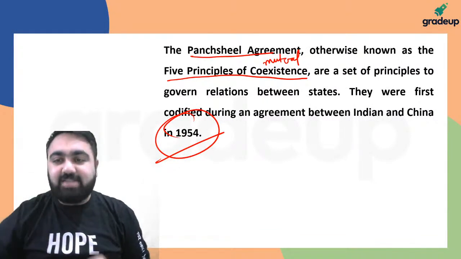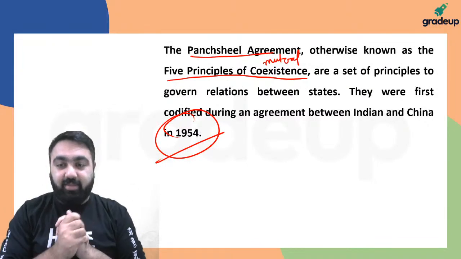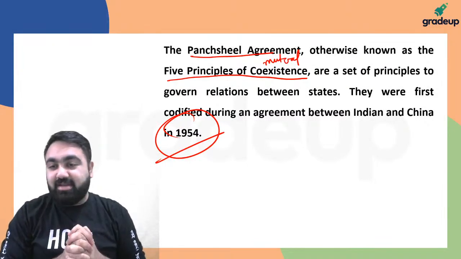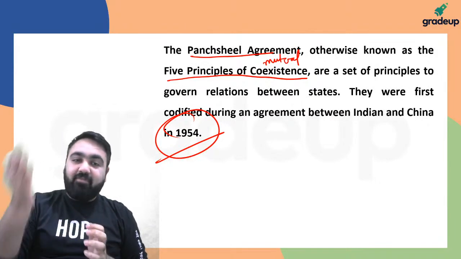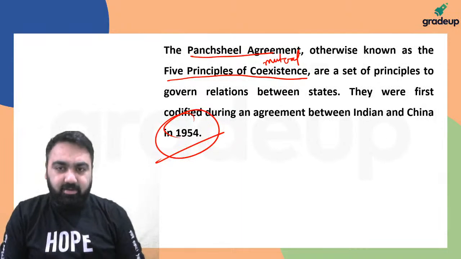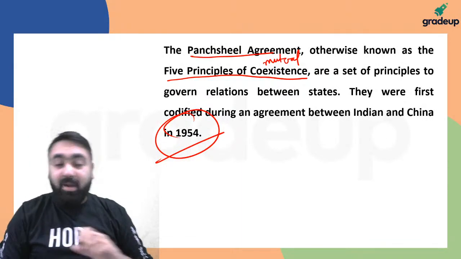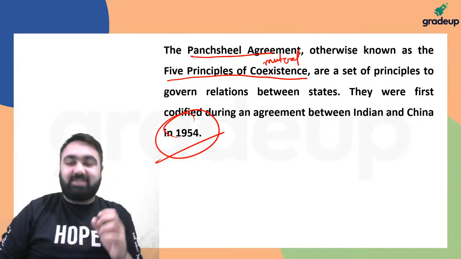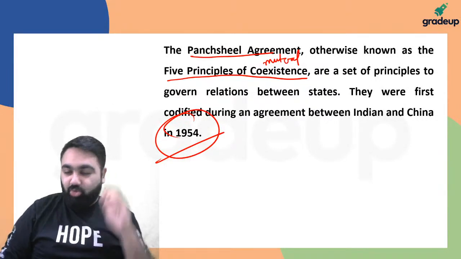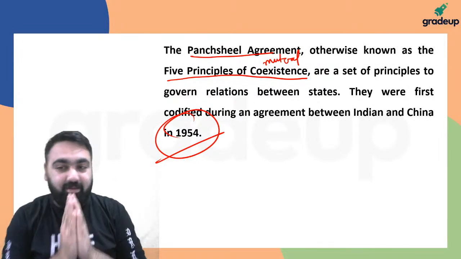After the war ends, the countries come together and say, okay, now we will not fight. But in India and China's case, the interesting part was that in 1954 we did sign the peaceful agreement, the Panchsheel Agreement, under which we said that we will coexist peacefully. But the war happened after this agreement. Usually after a war, when the war ends, both sides say, okay, we will not fight.